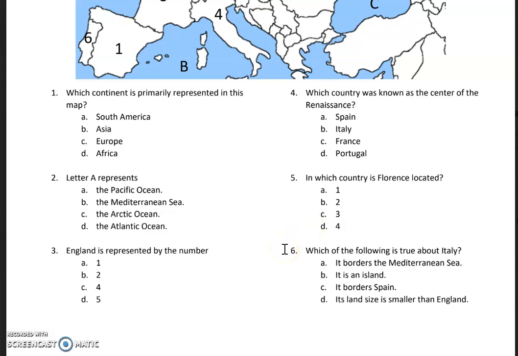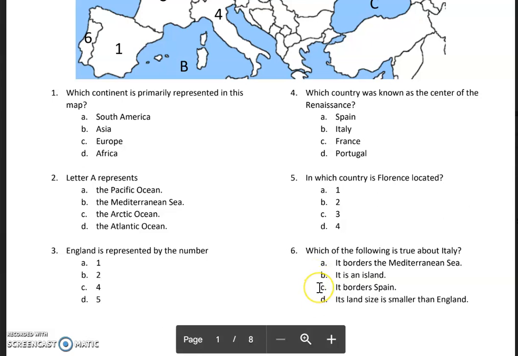Number 6, which of the following is true about Italy? A, it borders the Mediterranean Sea. B, it is an island. C, it borders Spain. D, its land size is smaller than England. If you need to listen to these again, you can rewind. If I'm going too fast, make sure you just pause after I read the question.